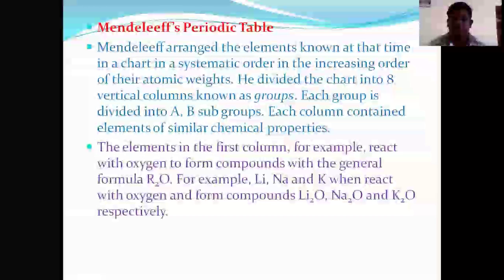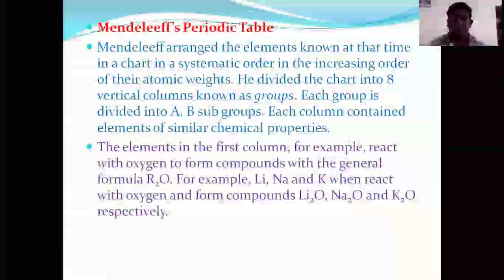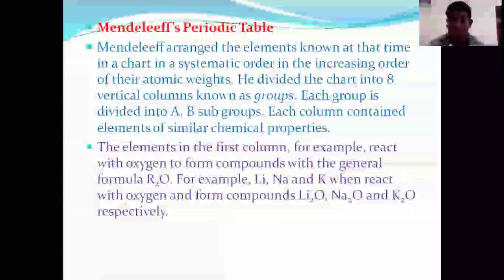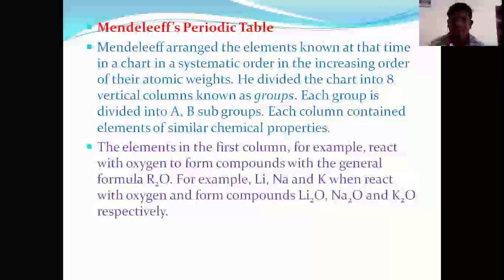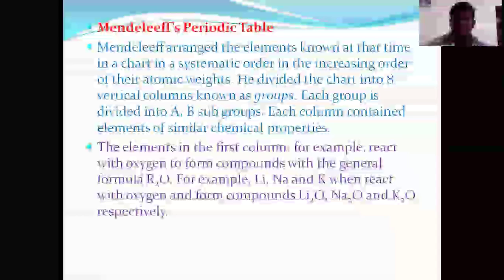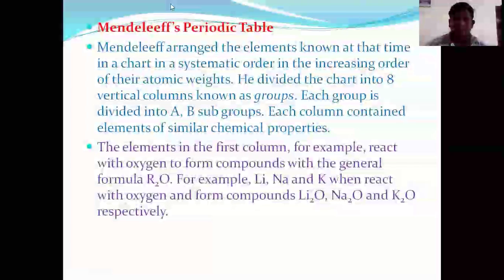Now I'm discussing Mendeleev's periodic table. Mendeleev is known as the father of the periodic table. Now we will see some of his postulates.